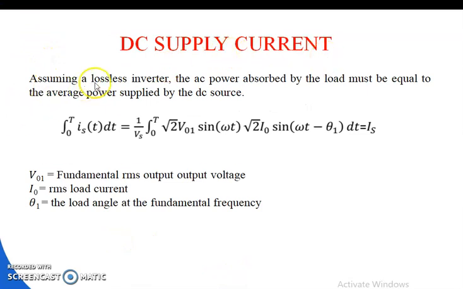Now the DC supply current. Assuming a lossless inverter, the AC power absorbed by the load must be equal to the average power supplied by the DC source. So the integration from 0 to T of Vs Is dt is equal to the integration of root 2 V01 sin omega t into root 2 I0 sin (omega t minus theta 1) dt, that is equal to Is. Here V01 is the fundamental RMS output voltage, I0 is the RMS load current, and theta 1 is the load angle at the fundamental frequency.